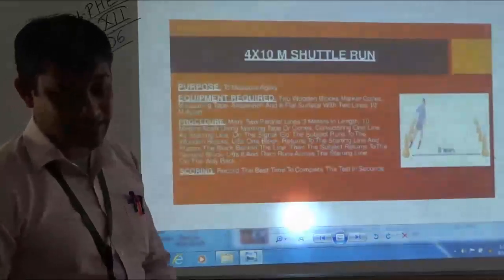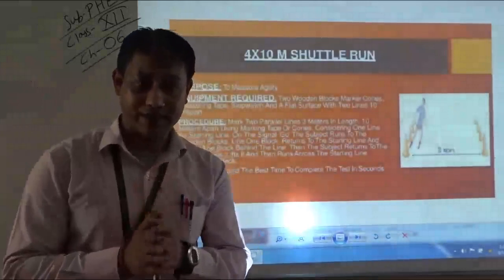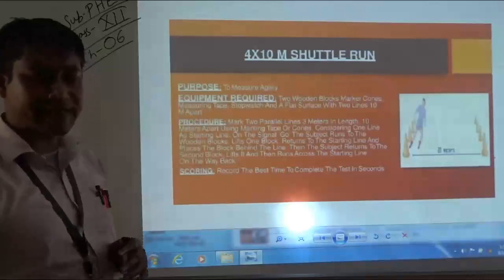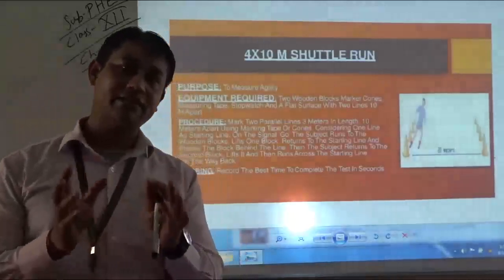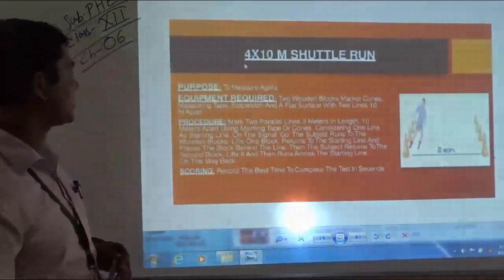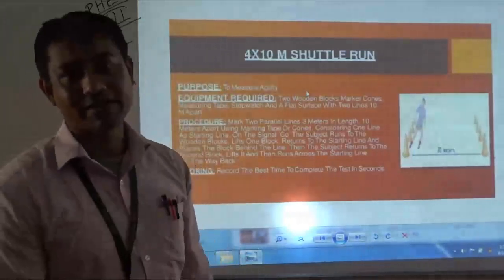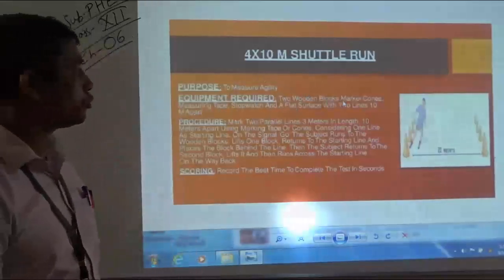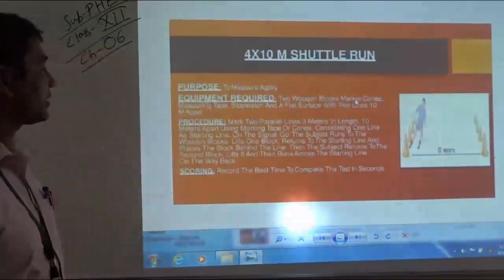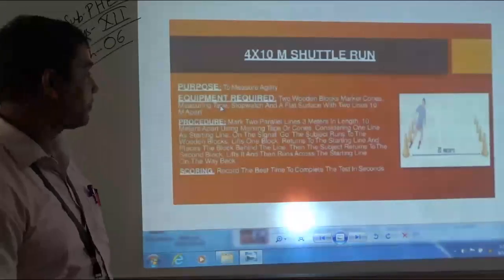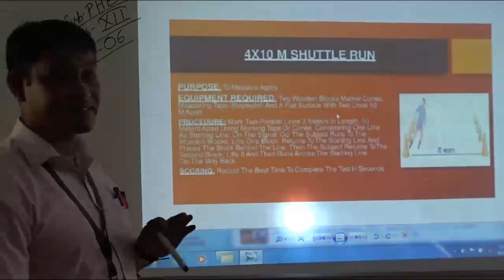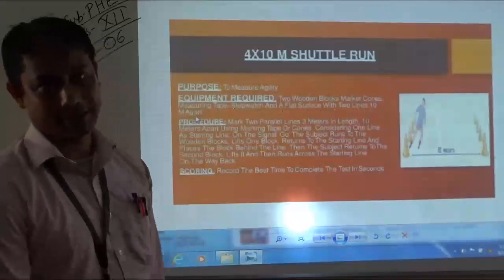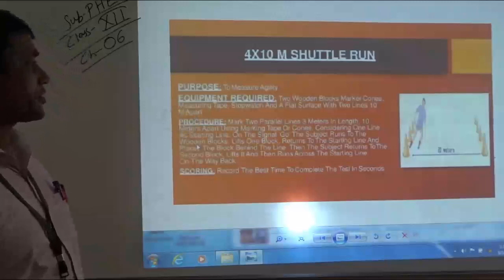The last test under motor fitness test is 4 into 10 meters shuttle run. This test is also known as agility run, students. So the purpose is to measure agility. That is why this test is also known as agility run. Under equipment required, 2 wooden blocks are required with marking cones, measuring tape, stopwatch and a flat surface with 2 lines 10 meters apart. Okay? Procedure.